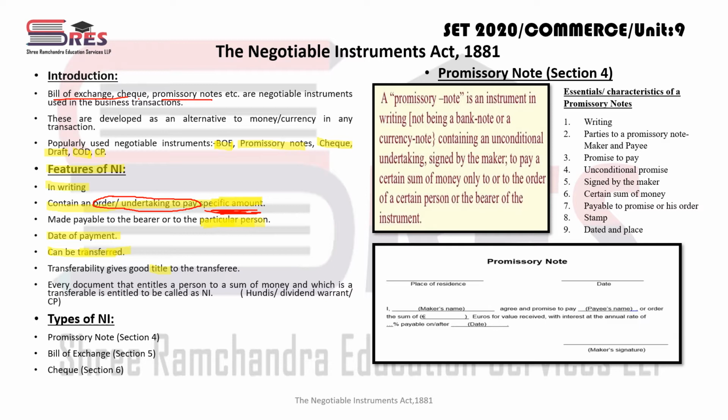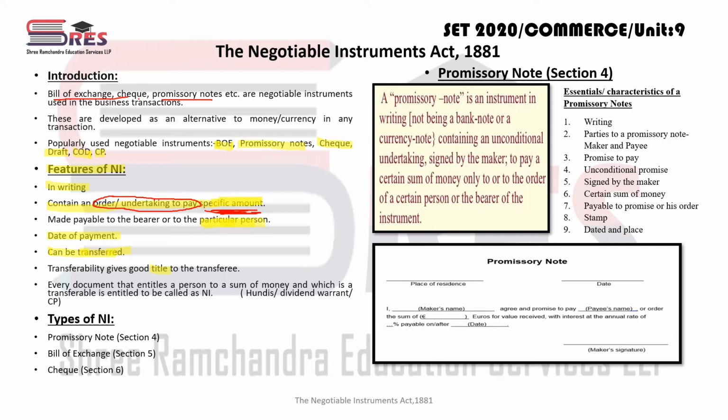Suppose Mr. B has transferred that check to Mr. C. Now Mr. C has the right and he has good title to the transfer. Transferor and transferee, I think you know very well. Mr. A has transferred some goods to Mr. B. Mr. A is known as transferor and Mr. B is transferee, right? तो जो भी transferee होता है, when he receives a certain negotiable instrument, he receives title as